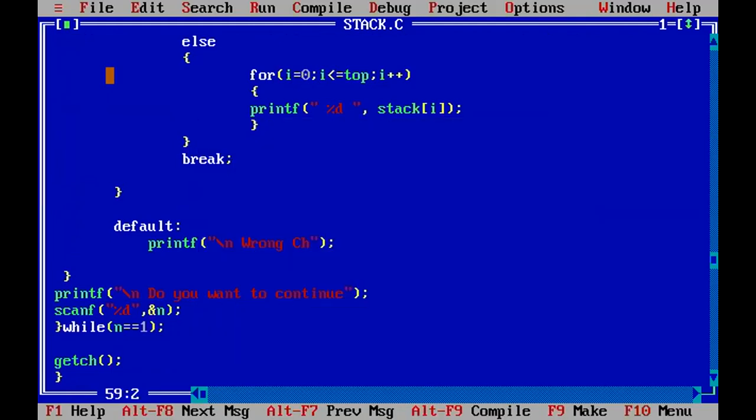Now you can check. Now we have given the size of the stack as 10. Now which operation do you want to perform? Suppose I have written 3. So initially the stack is empty. Now, do you want to continue? If you want to continue, press 1. Otherwise you can press any other value. So by using the do while loop, we are continuing our program here.